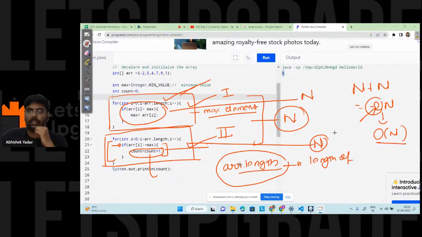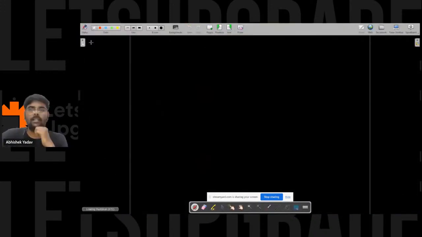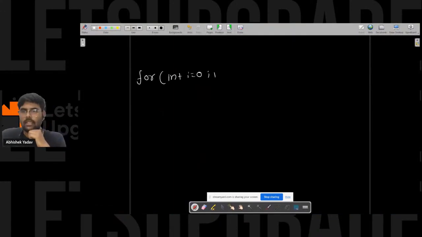Please explain the maximum. Okay, let me run the code also. What I have to do is find the maximum element in the array. So here I start from int i is equal to 0, i is less than arr dot length, and i plus plus.